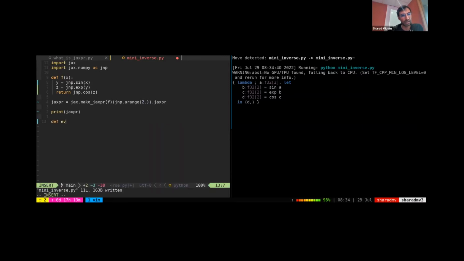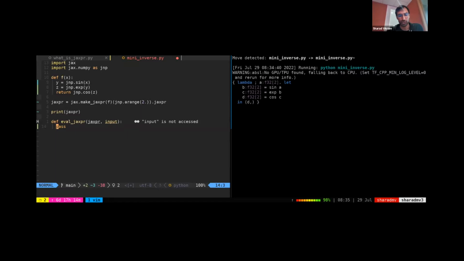And that'll be our starting point for this interpreter. So I'll write a function eval_jaxpr. I'll take in a Jaxpr and an input. And for the purposes of this talk, I'll assume that the Jaxpr we're working with has one input, one output, and the primitives we're working with also have one input, one output, but this could easily be generalized to variadic Jaxprs and primitives. So what exactly does it mean to eval a Jaxpr? It's just evaluating in a normal programming language.